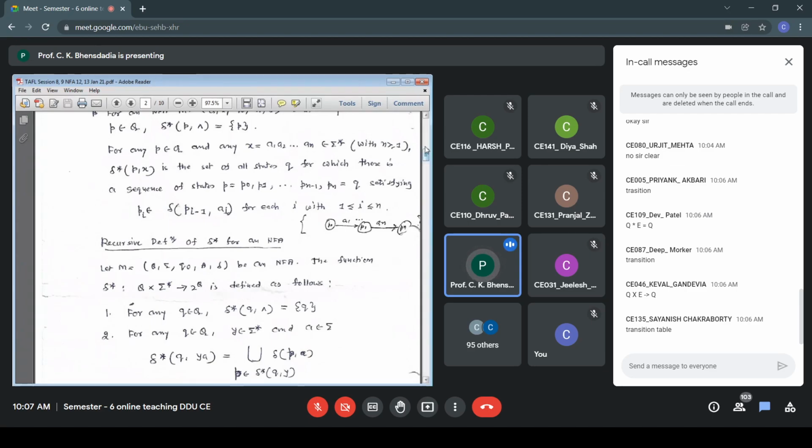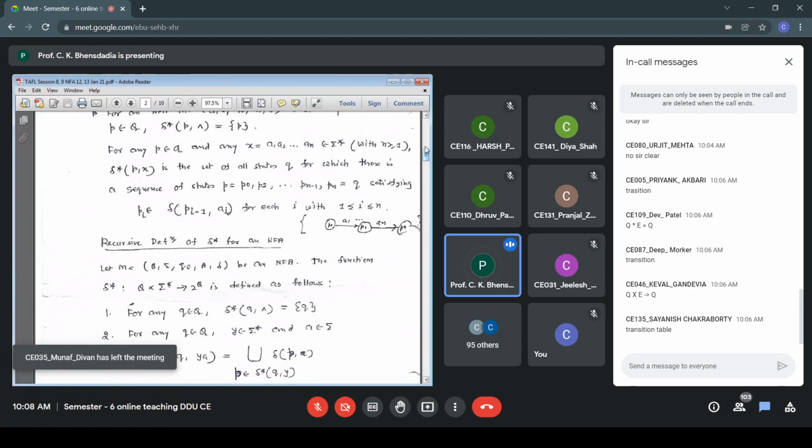The function delta star. So to the state transition function delta, we are applying the operator closure. So that becomes delta star. In simple words, from a state after processing a string, what are the options, which are the states I can visit? So it is multiple symbols. When I say it is a string, X is a string. So from a given state, after processing all the symbols of the string, let me know the states that I can visit. That is the meaning of delta star. That is the meaning of computing delta star from a state for an input string.